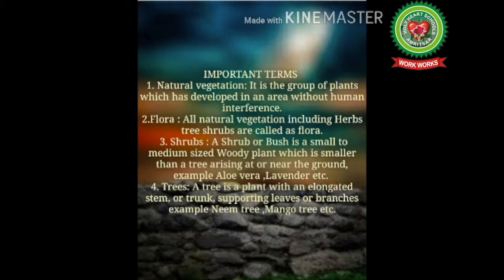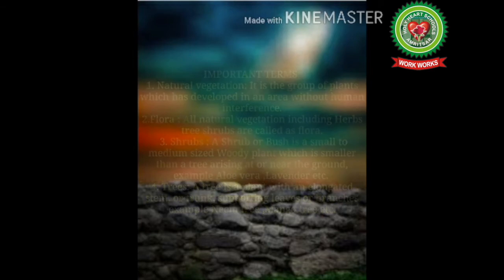Example, aloe vera, lavender, etc. Number 4, trees. A tree is a plant with an elongated stem or trunk supporting leaves or branches. Example, neem tree, mango tree, etc.